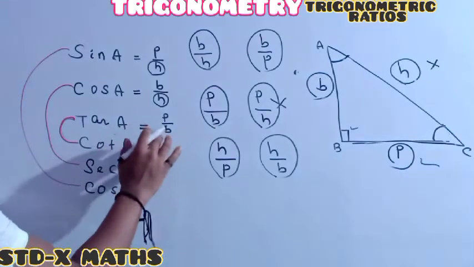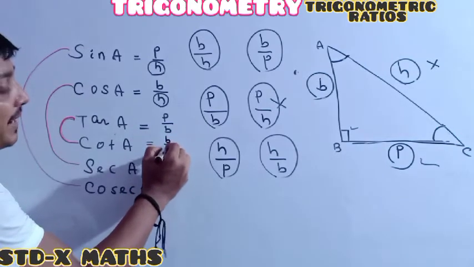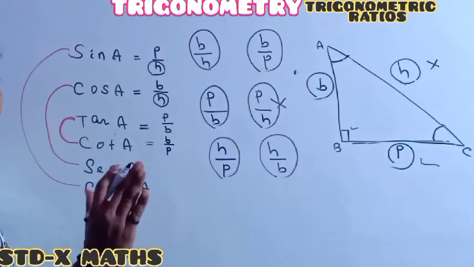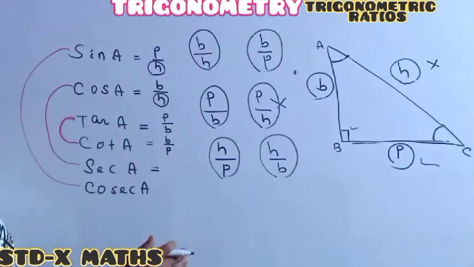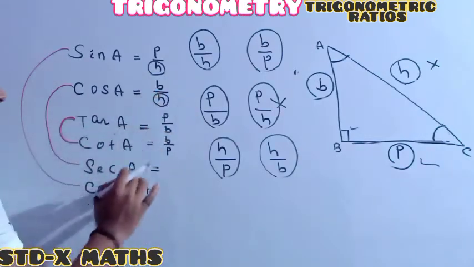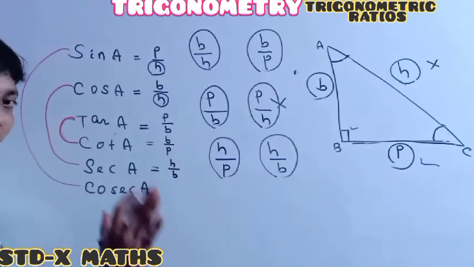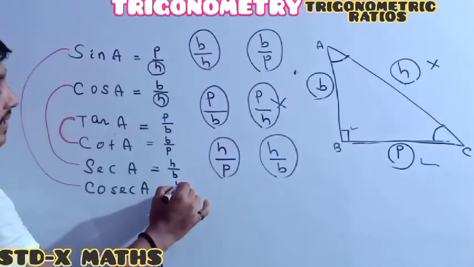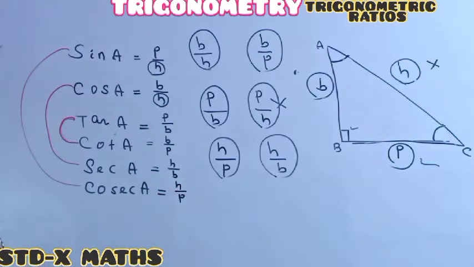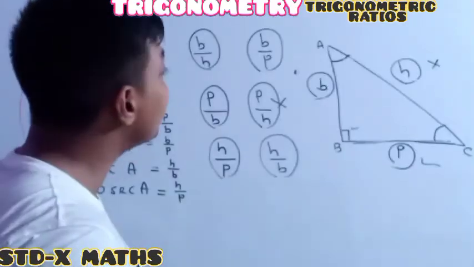Whenever tan is P by B, cot is the reciprocal, so it will be B divided by P. And sec is the reciprocal of cos. Cos is B by H, so sec is H divided by B. And cosec is the reciprocal of sin. Sin is P by H, so this one is H divided by P. Understood perfectly? Along with that, there is one extra thing you just have to remember.